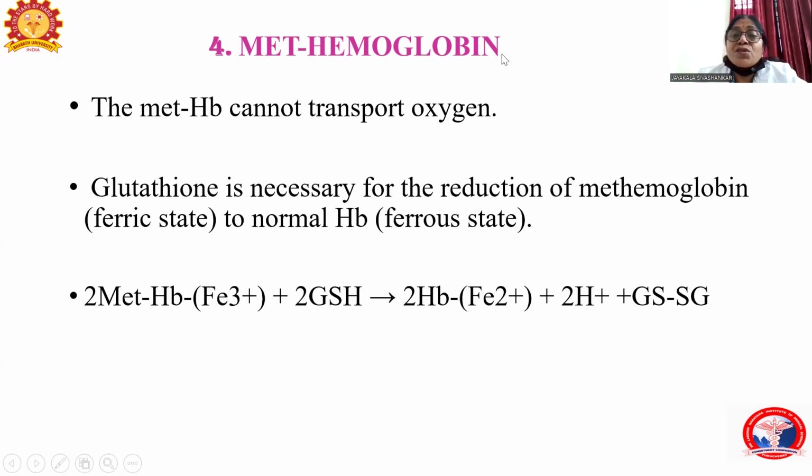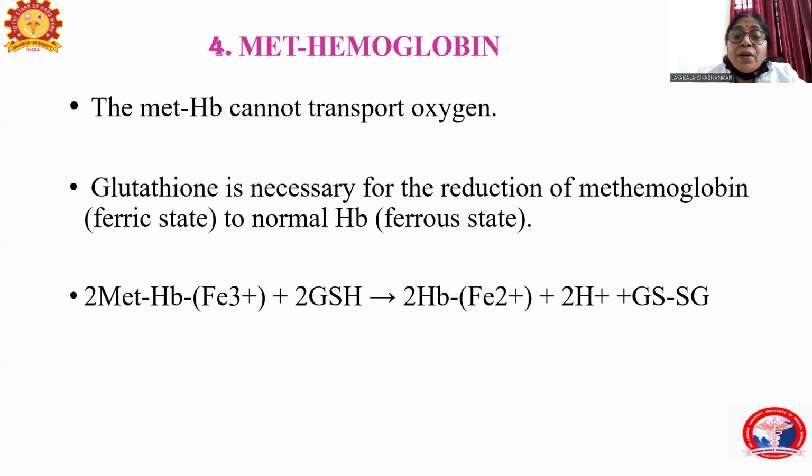Normally, if you see the structure of hemoglobin, the heme has the iron in its center. The iron is always in the reduced form. Why? Because once the iron is in a reduced form, it can easily carry the oxygen from lungs and transport to the tissues. So the iron present in the heme is always in the reduced form.